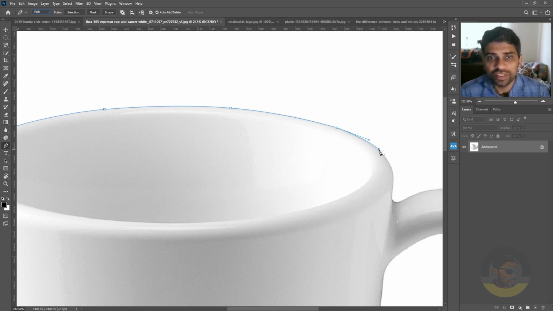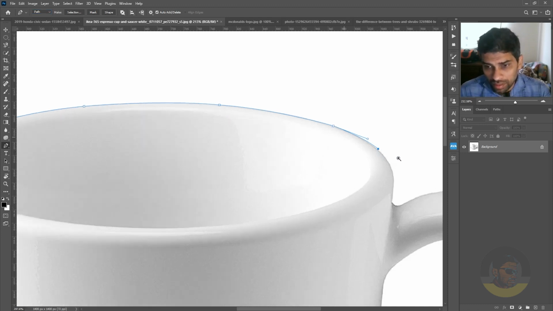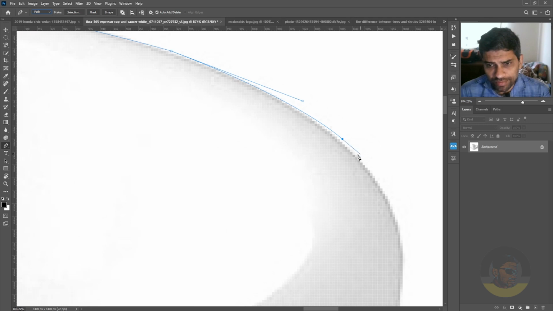Doesn't matter if there is a lot of contrast between the subject and the background, because your eyes can see things which computers can't. So wherever you make a mistake like this one, just hold down the Control key to move this anchor point and drag it downwards.